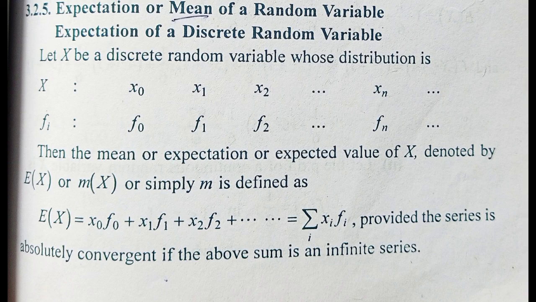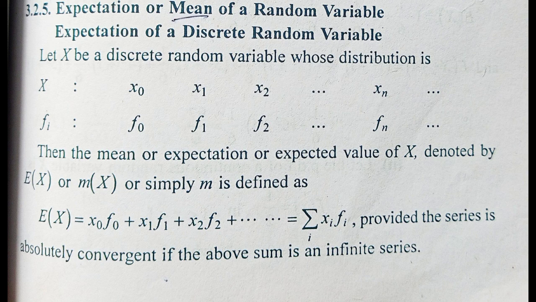Now, after we have seen the continuous random variable and the discrete random variable, we'll take a look at the mean of the random variable. It is also known as the expectation. First, we'll see the expectation of a discrete random variable. Let X be a discrete random variable whose distribution is given by, for each value of x_i we get a specific value of f_i.